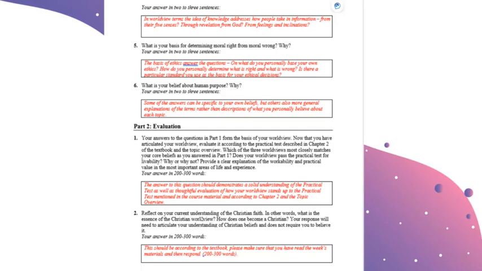Number 2, reflect on your current understanding of the Christian worldview, Christian faith. In other words, what is the essence of the Christian worldview? How does one become a Christian? Your response will need to articulate your understanding of Christian beliefs and does not require you to believe it. This should be according to the textbook. Please make sure that you've read this week's materials and then respond. And again, it's 200 to 300 words. So make sure you're reading the instructions carefully and you are reading the chapter and the topic overview. So in the next video, we will have the rubric.